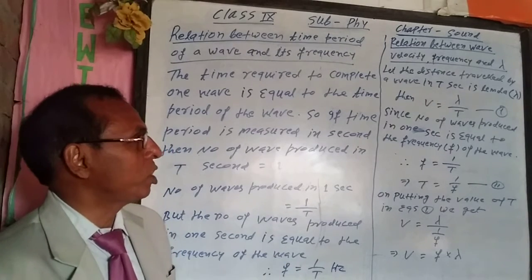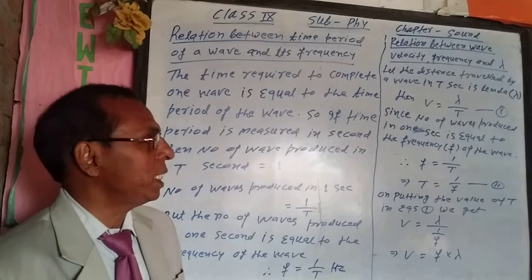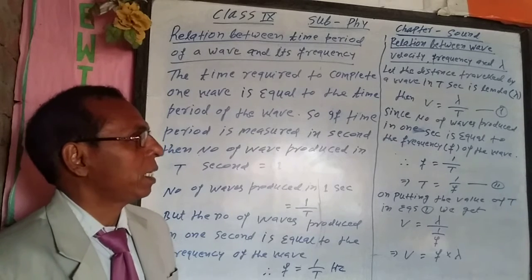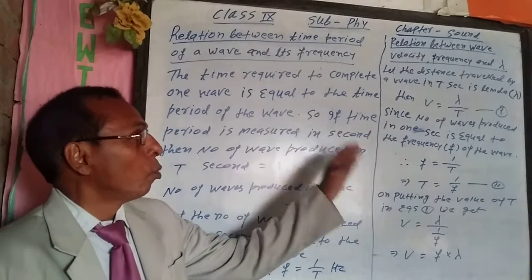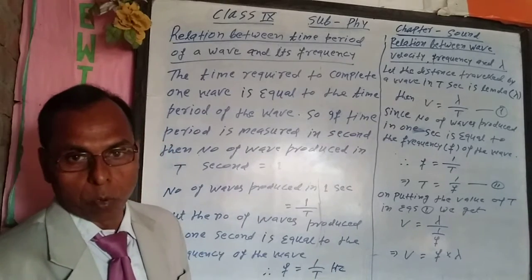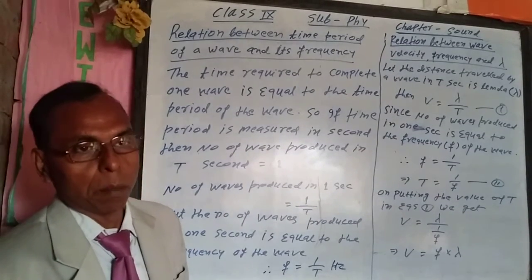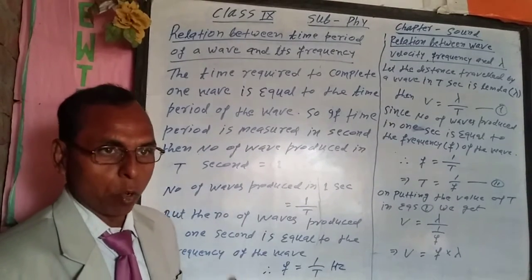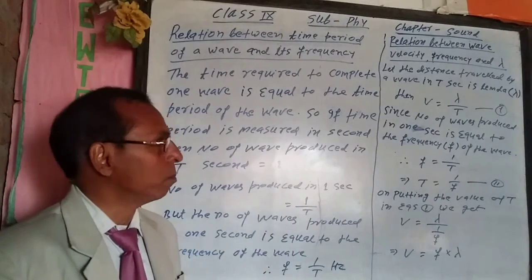Let the distance travelled by a wave in t second be lambda, then wave velocity is equal to wavelength by time period, because we know that velocity is equal to distance by time.